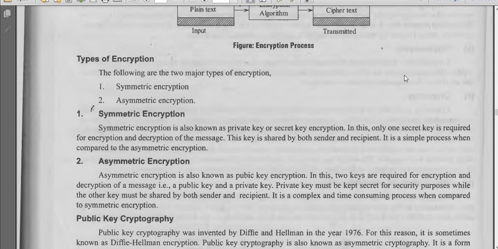And in asymmetric encryption, a public key is used to encrypt the message. The sender uses the public key of the recipient to encrypt the messages. Then if the recipient wants to decrypt the message, the recipient will have to use his or her private key.